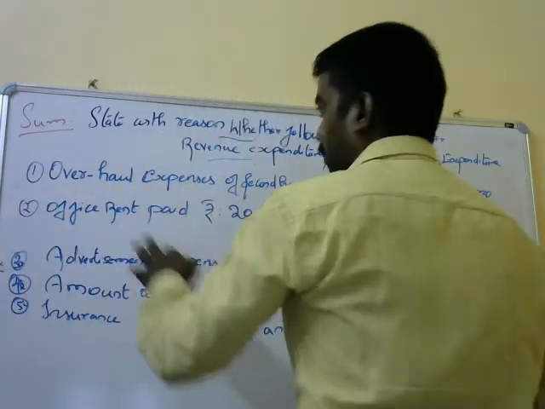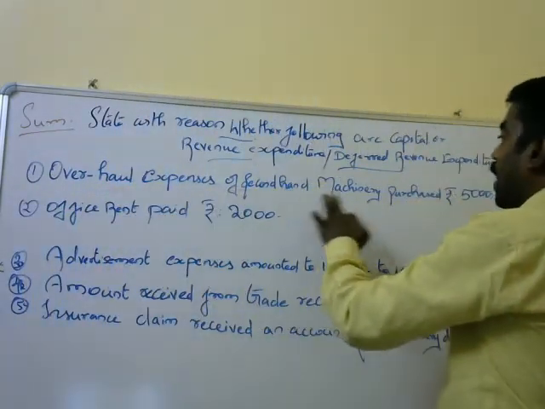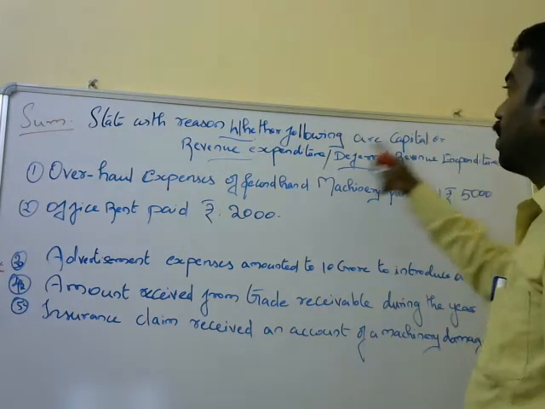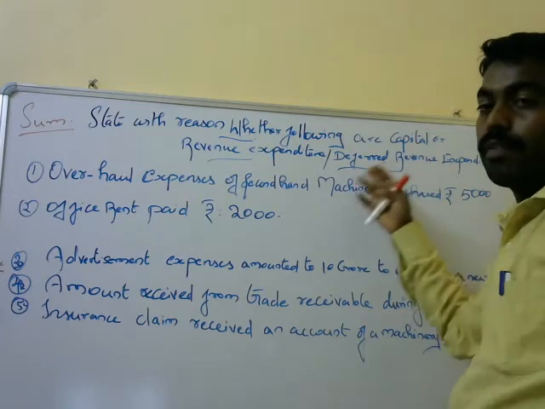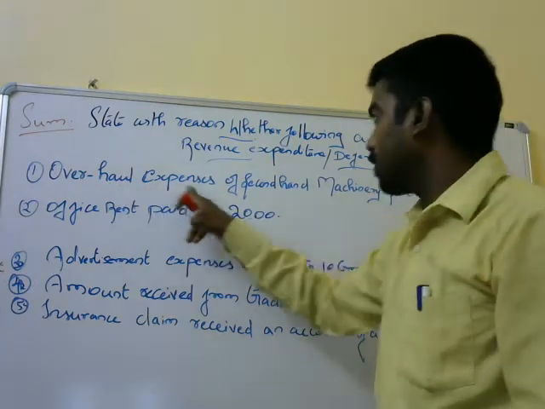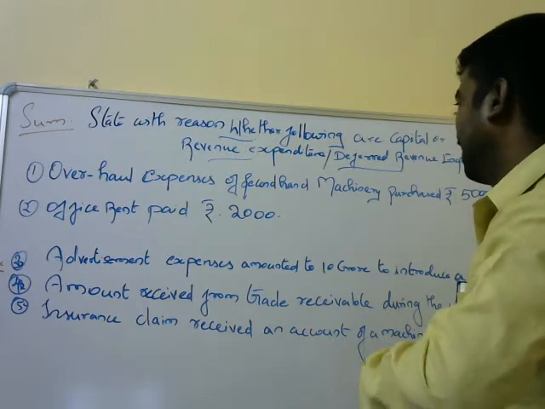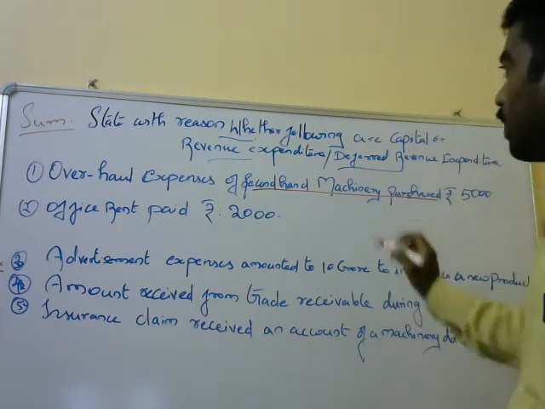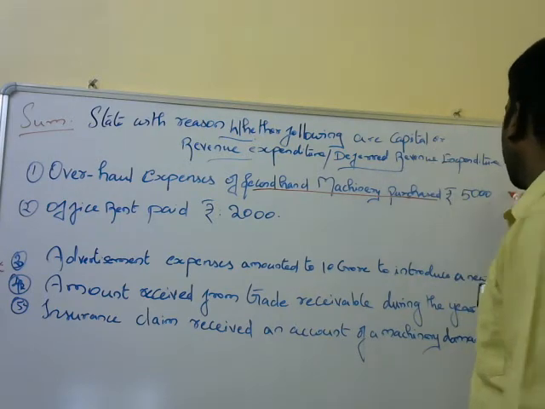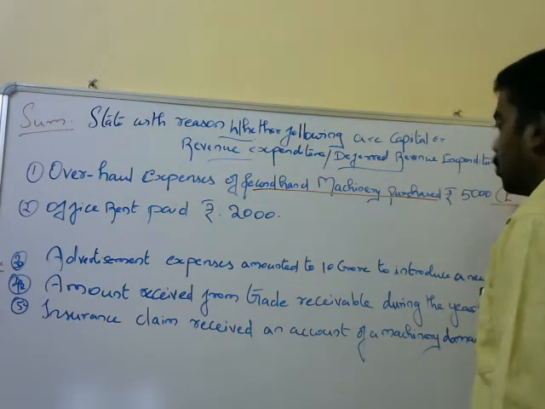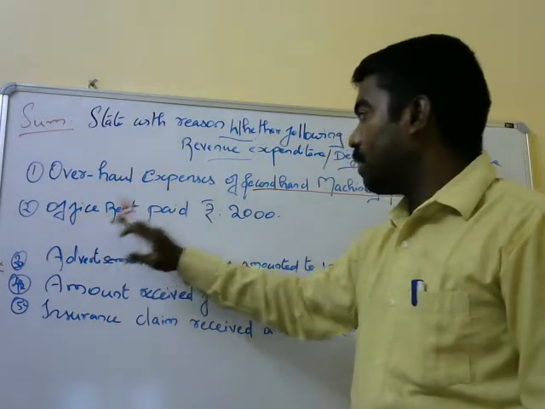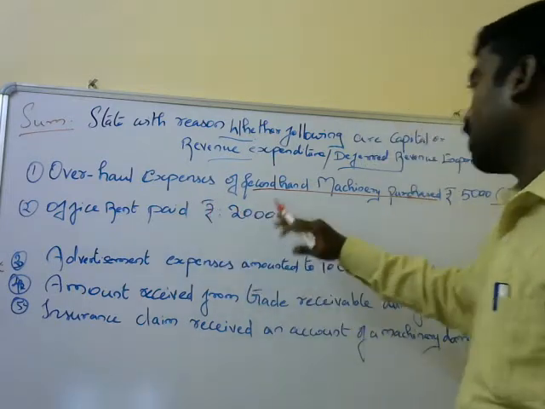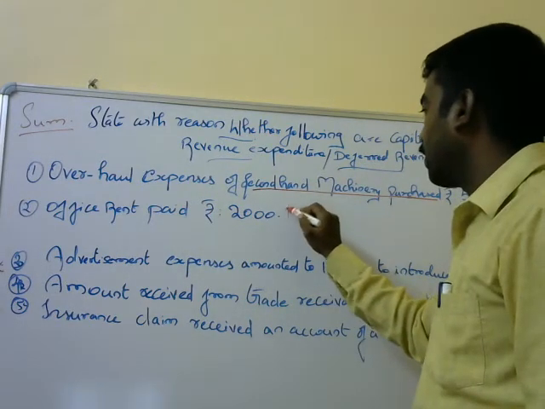For the first sum, overhaul expenses of second-hand machinery purchased, ₹5,000. Is it capital, revenue, deferred revenue, capital receipt, or revenue receipt? Overhaul expenses of second-hand machinery purchased, 5,000. Clearly, you can say it is a capital expenditure. Next, office rent paid ₹2,000. Office rent occurs monthly, so it is a revenue expenditure.